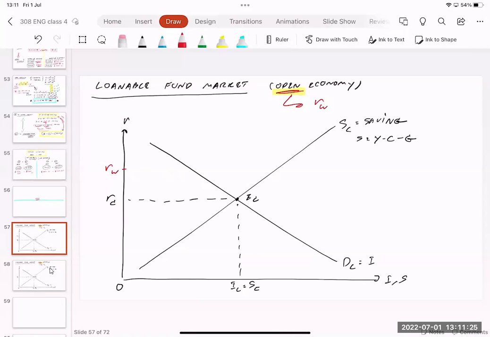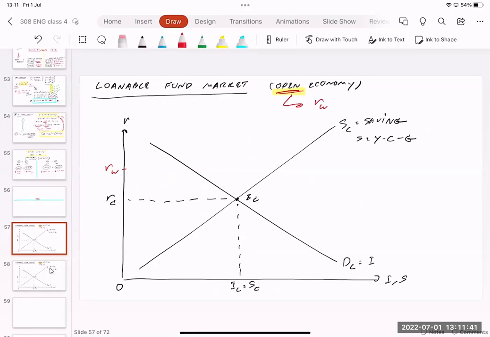RW is above RC. The opposite case: you open your country and you find out that the real interest rate of the world is lower than the real interest rate in your country. RW is lower. So let's see one by one.